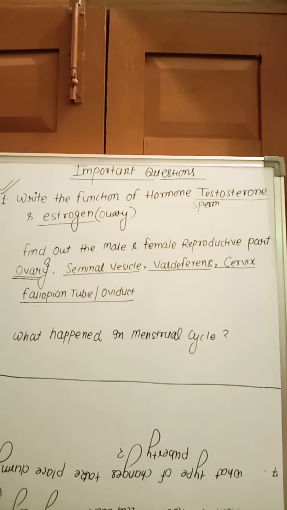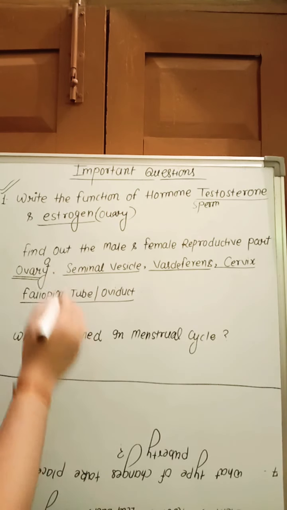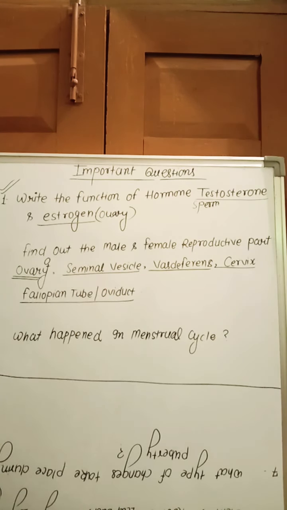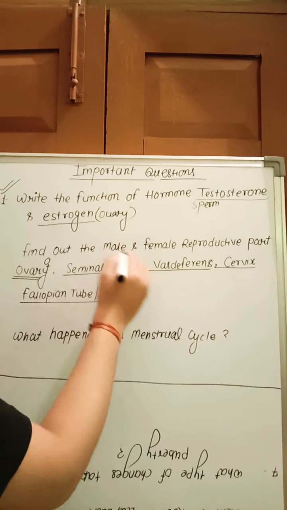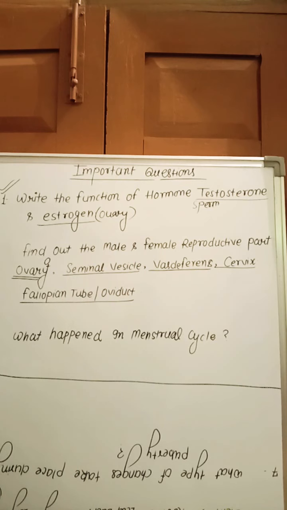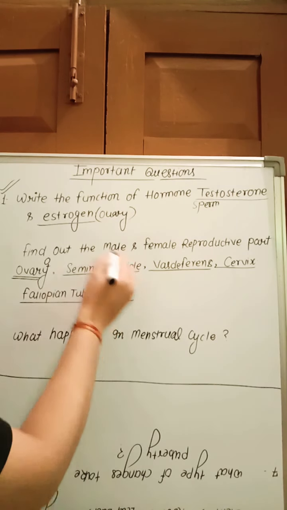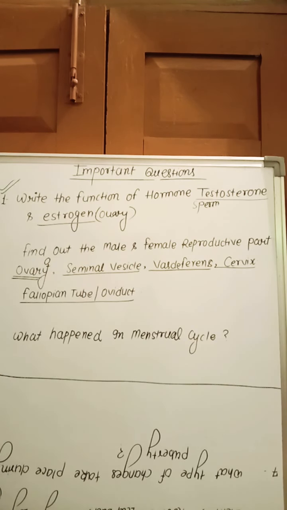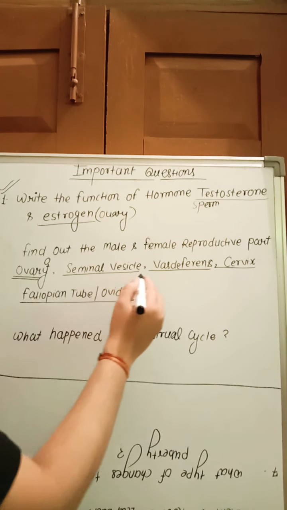Ovary: there is one pair of ovaries, and each ovary produces one ovum every month and also secretes the hormone estrogen. Seminal vesicles, present in the male, are accessory glands that secrete seminal fluid. Most of the semen contains seminal fluid, which provides energy for the sperm.